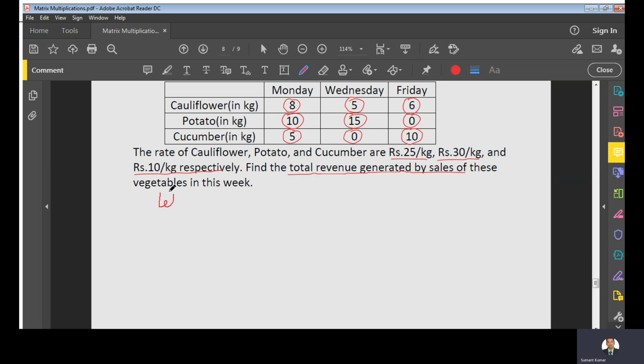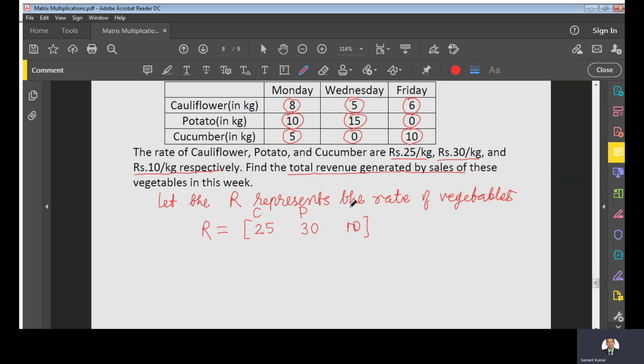Let R be a matrix that represents the rate of the three kinds of vegetables. R will give you 25, 30, 10. This matrix represents the rate of each vegetable: cauliflower, potato, and cucumber.